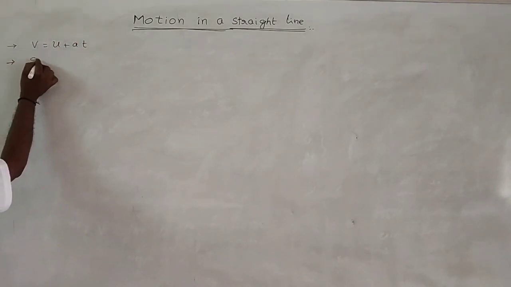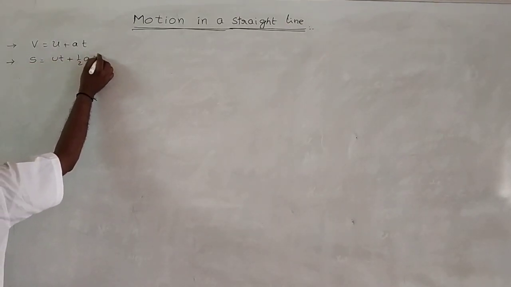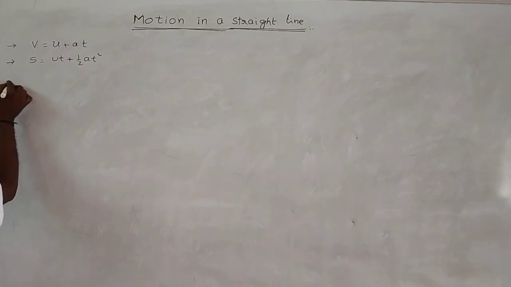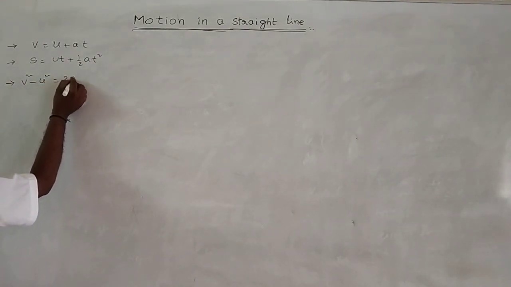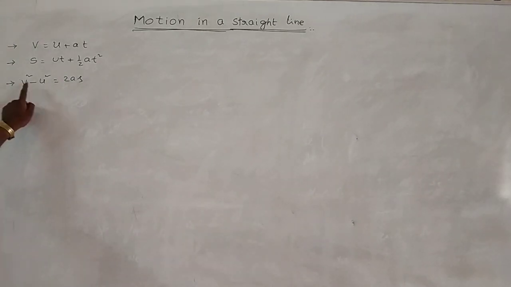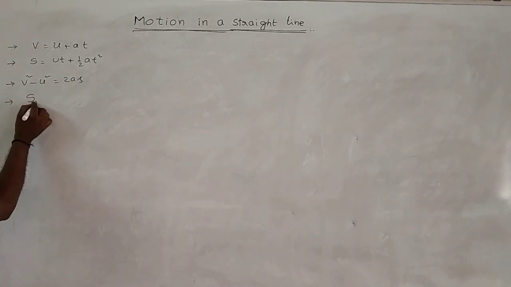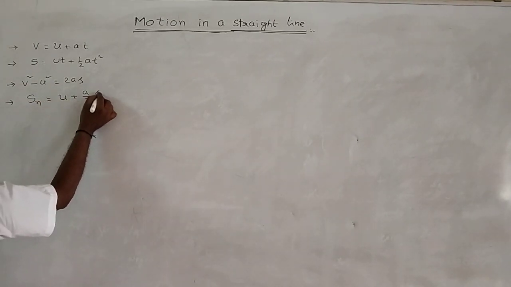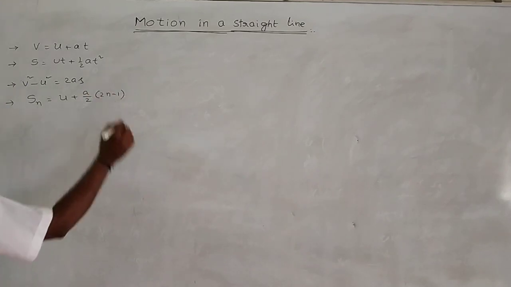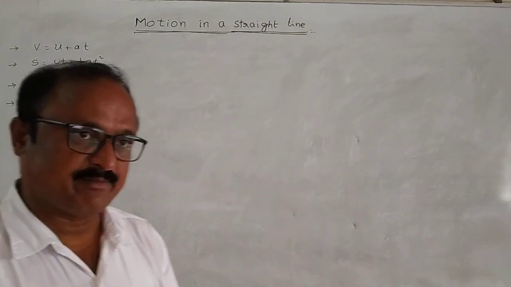Second one, s is equal to ut plus half at square, the displacement and time relation. Third one, v square minus u square is equal to 2as, the velocity displacement relation. And in the nth second, the distance traveled Sn is equal to u plus a by 2 into 2n minus 1. These are the equations. Already these equations are derived in the previous video.